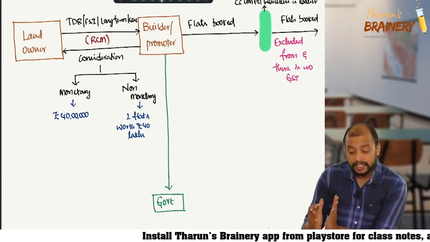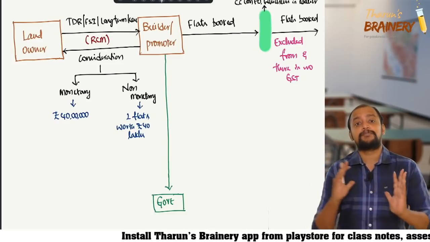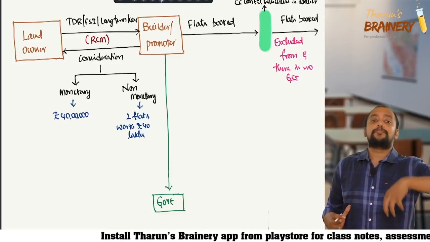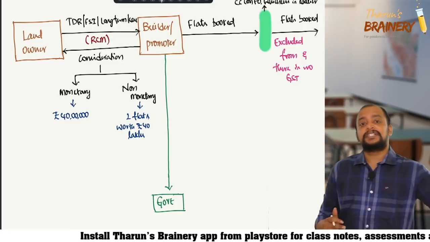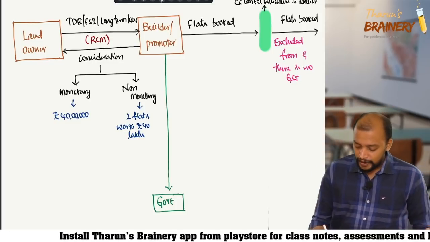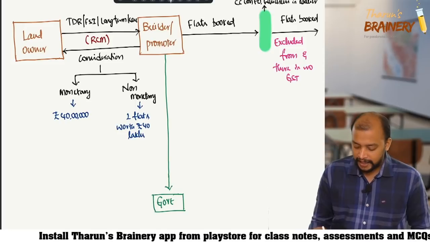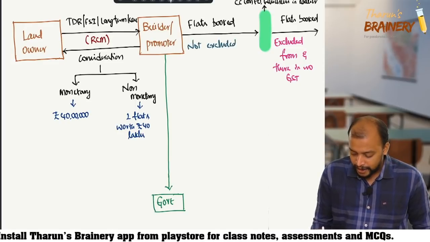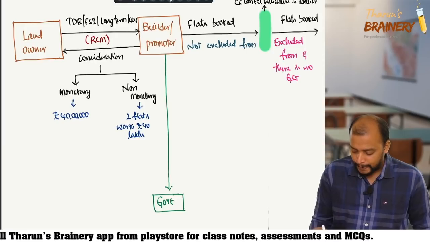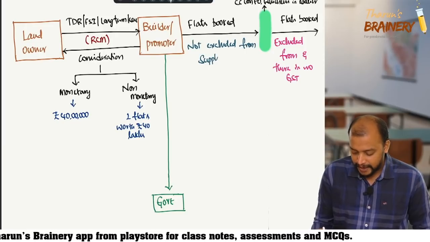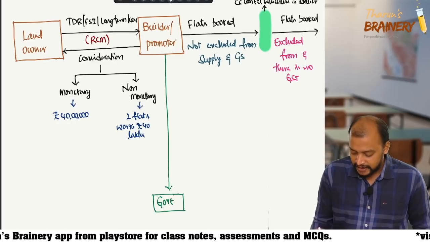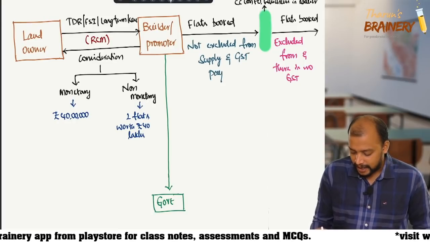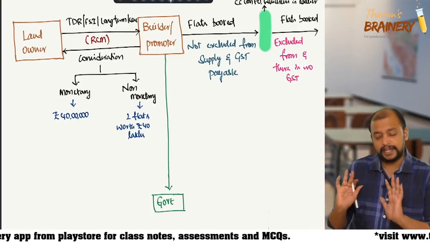What if flats got booked before completion? GST payable, not excluded from supply, and GST payable. Okay.